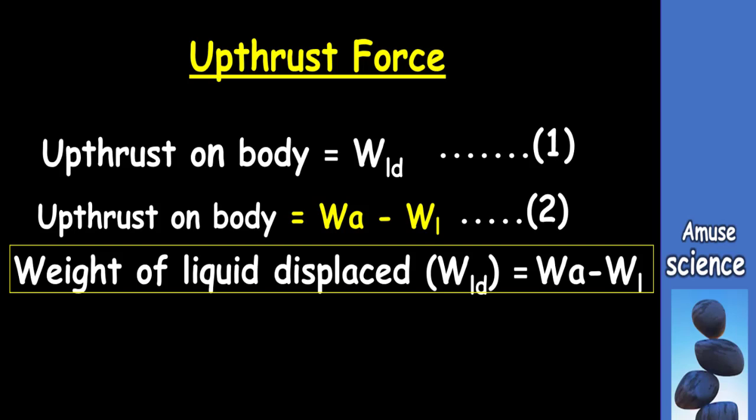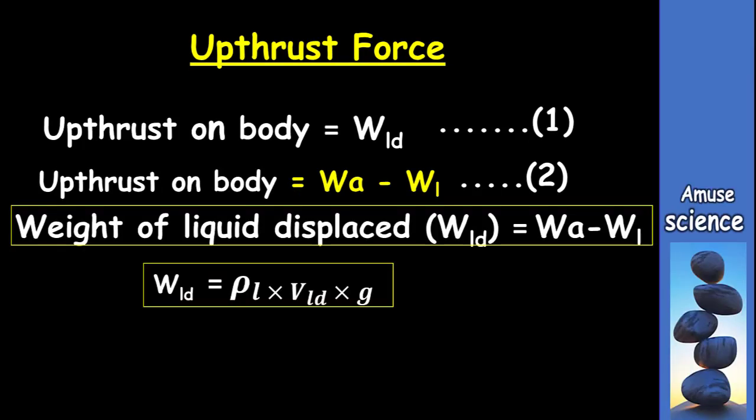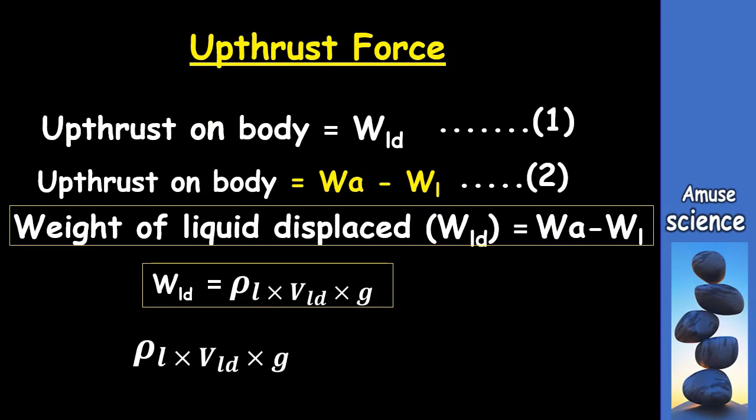And we know from flotation that the weight of the fluid displaced will be equal to the density of the fluid times the volume of the fluid displaced times the acceleration due to gravity. So we can finally arrive at the relation that the density of the fluid multiplied by the volume of the fluid displaced multiplied by the acceleration due to gravity is equal to the weight of the body in air minus the weight of the body in fluid.